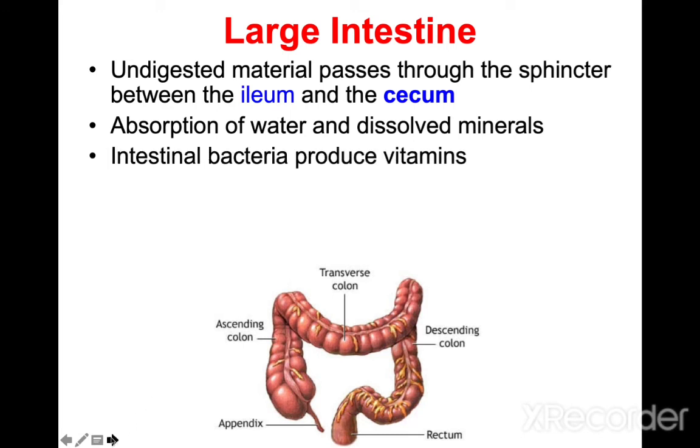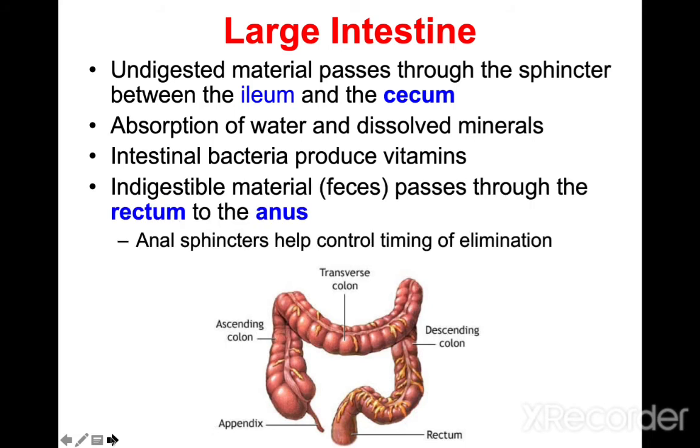Intestinal bacteria, the bacterial flora, produce vitamins, mainly vitamin K. Indigestible material, feces, passes through the rectum to the anus. This is elimination. The anal sphincter helps control the timing of elimination.